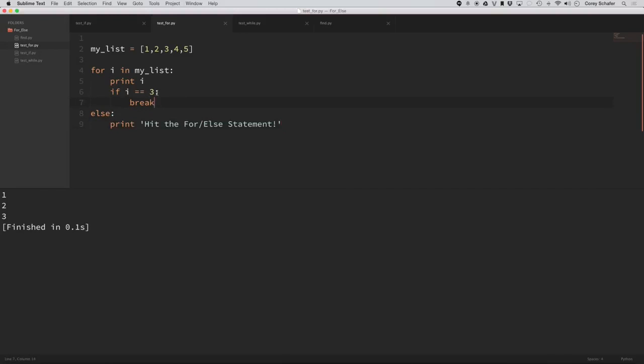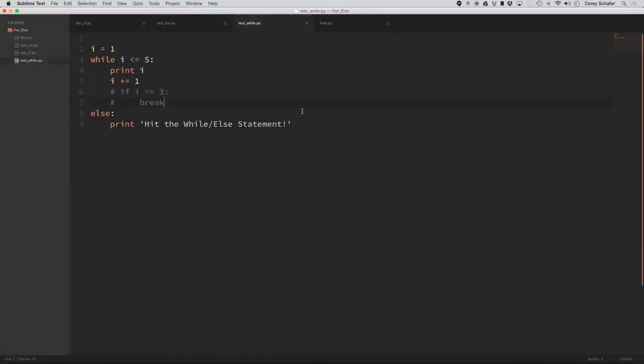So for example, if I was to put a 6 here instead, now it's not going to hit this break. So if I run this, then you can see it went through all the items in the list. It didn't hit this break statement, so it printed off the else, or printed off what was within the else, I mean. So this is also true for while statements here.